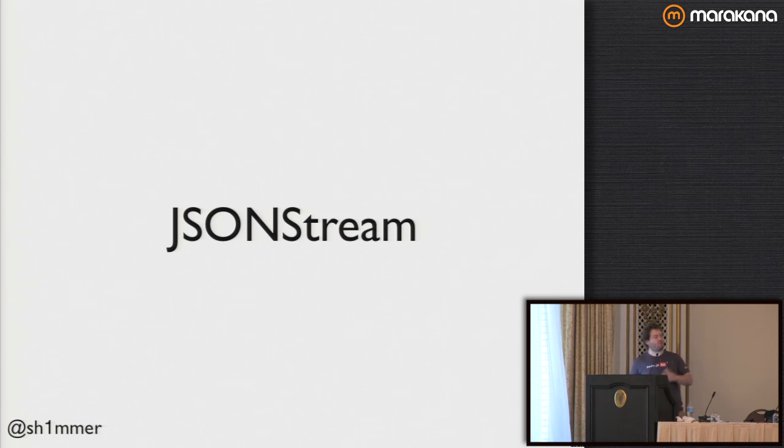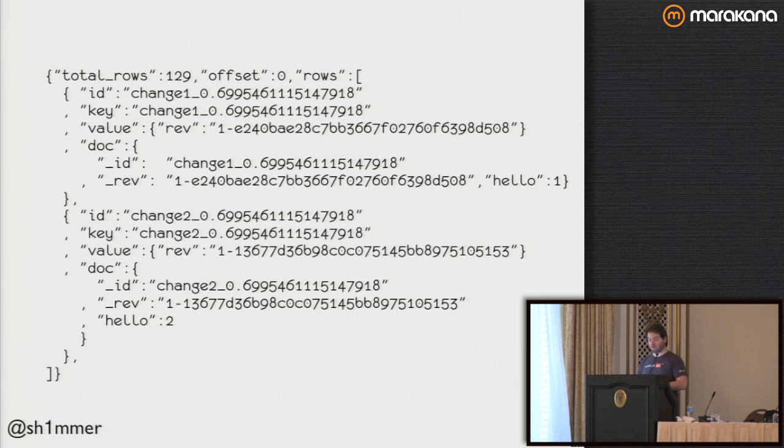So the first one is JSONStream. If I had some data like this, and I grabbed this off the wiki, but it's a really good example, here are some database rows. We've got a bunch of rows, and it says total rows 129. This has been abridged, but I've got lots and lots of rows. JSON.parse is wicked fast, but it turns out that there's so much data that there's no way I'm going to get that in a single request, right?